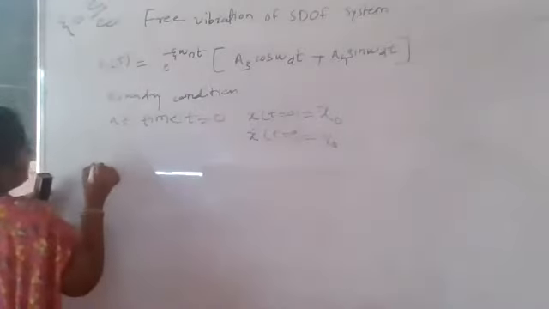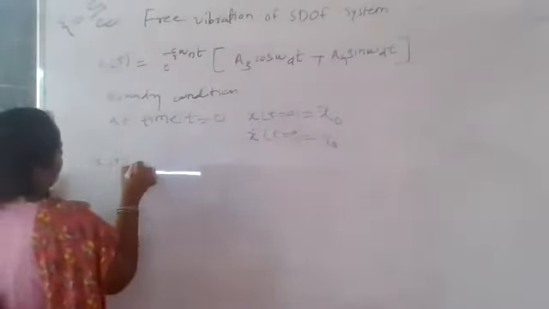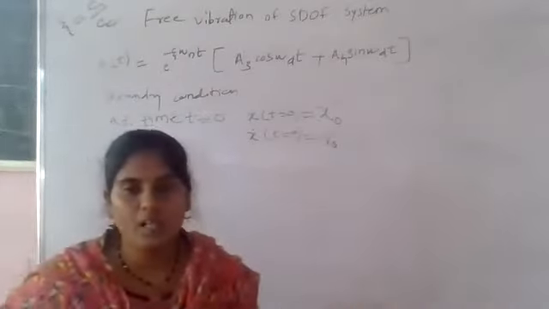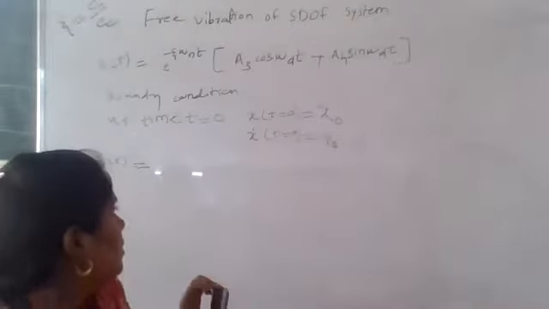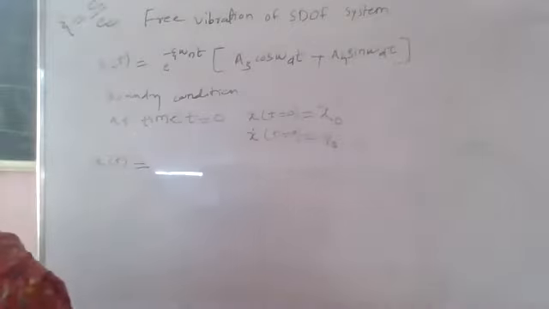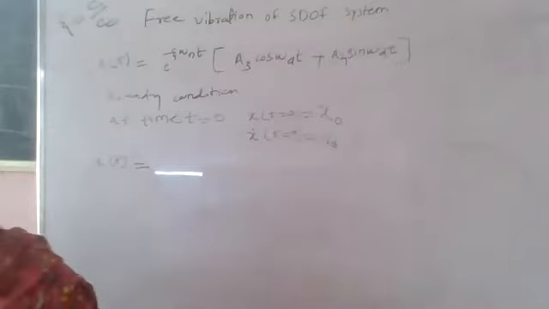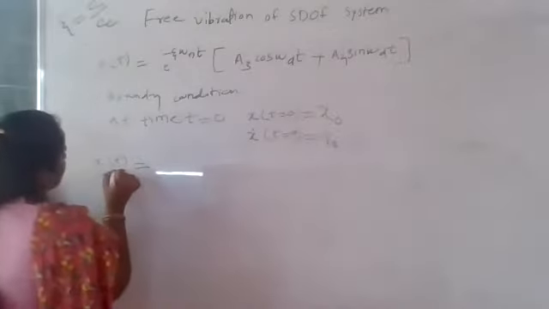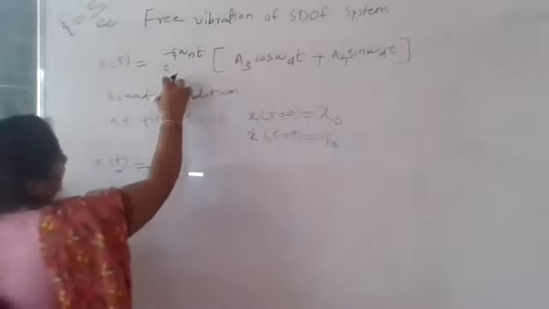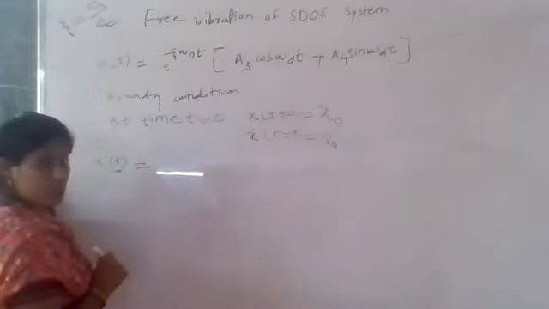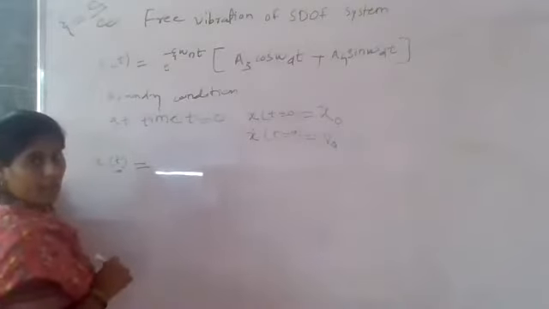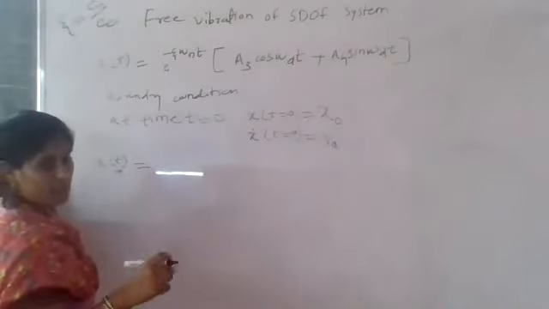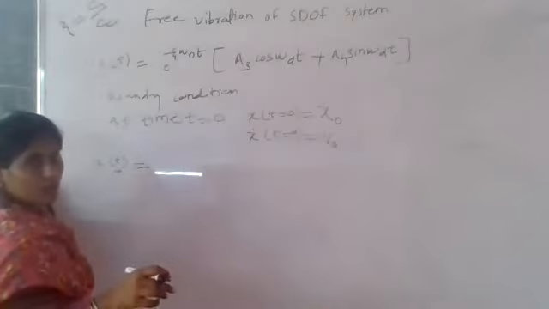Calculate this x of t. Put the first boundary condition, at time t is equal to 0, in the above equation. Let's see what comes. At time t is equal to 0, e raised to 0, anything raised to 0 is, please reply me, anything raised to 0 is 1.